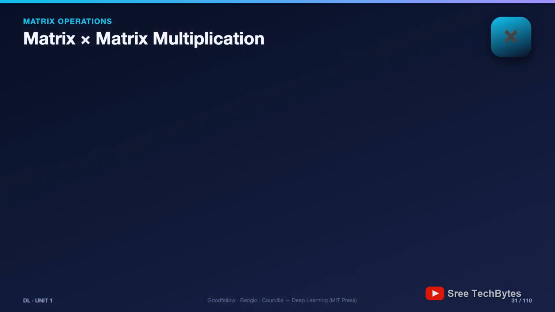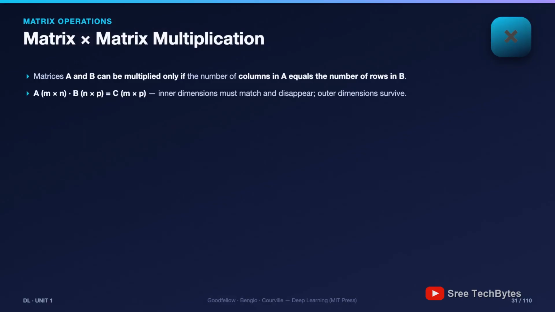Next, matrix times matrix. Same spirit, one extra rule to respect. Two matrices A and B can be multiplied only when the number of columns in A equals the number of rows in B. If A is m by n, B must be n by p, and the result C is m by p. I say it as a chant: inner dimensions must match and disappear, outer dimensions survive.